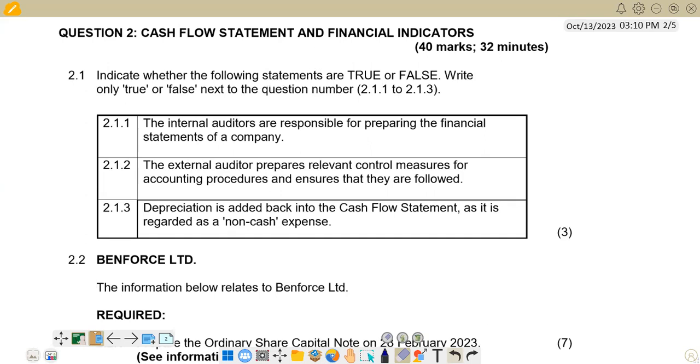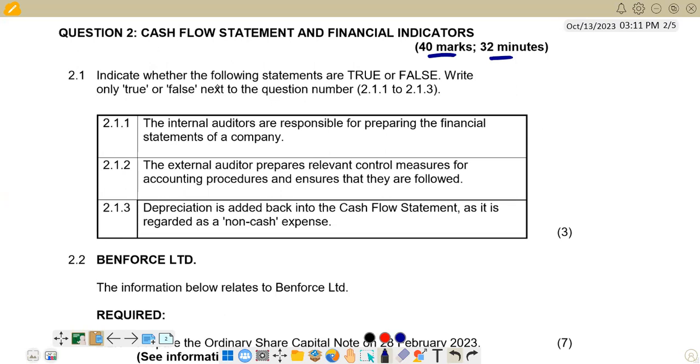If you go to the beginning of the question, we have the number of marks. The question is 40 marks, and it requires us to spend 32 minutes on that question. So let's be careful in terms of time management so that we don't waste much time on one question. So we move on to the question.